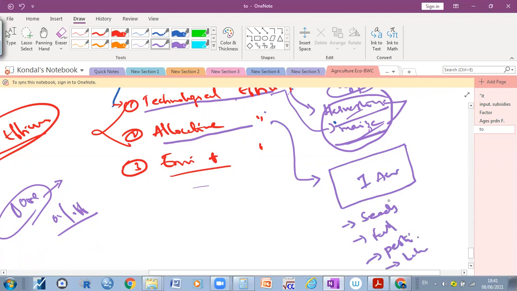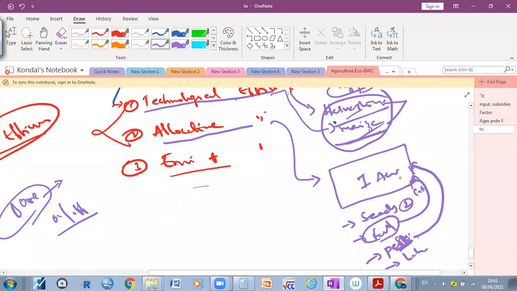For example, for the 1 acre, if you put only 2 bags of seeds, whether if you take cotton or something. How much are you allocating to the crop? How much fertilizer are you allocating to the 1 acre of land? Then how much are you spreading the chemicals, that is, pesticides. Medicines, they say, right? Medicines.